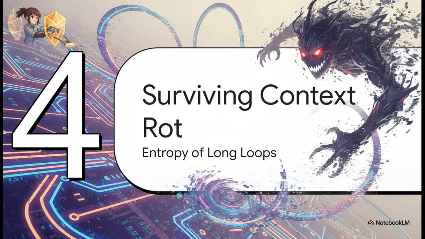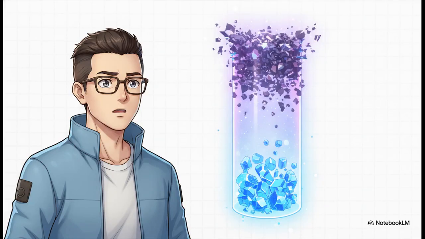Section 4. Surviving context rot, the entropy of long loops. Now, we need to talk about a hidden killer that catches development teams off guard pretty much every single time. As your loop iterates during these complex, long-running tasks, the context keeps accumulating. Every tool result, every little reasoning step gets jammed into the context window. And the danger isn't just hitting a hard token limit, it's that you hit a quality wall way before that. We call this context rot.